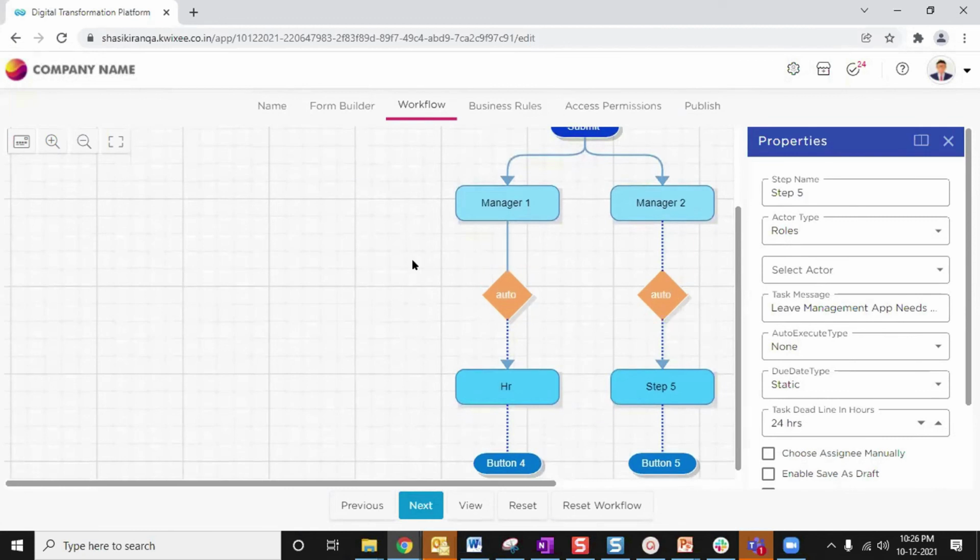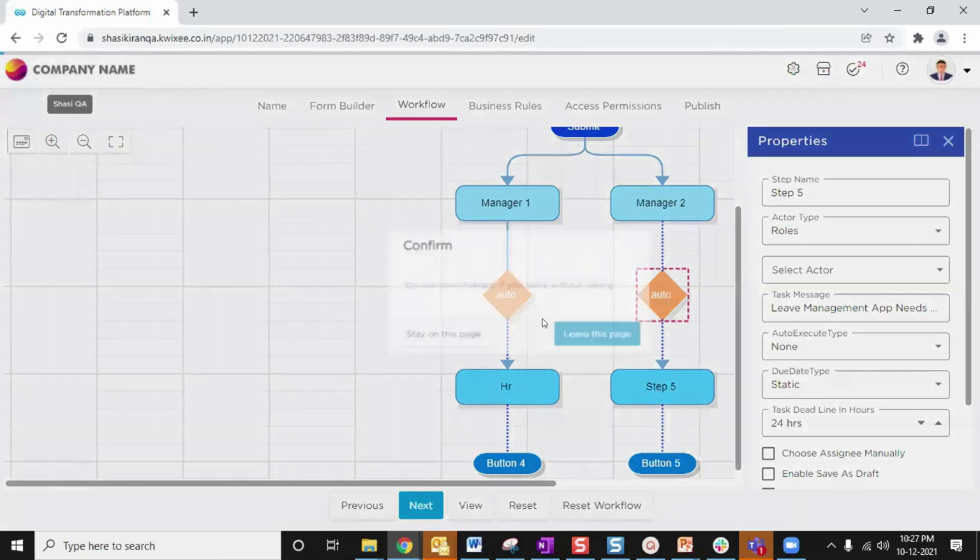So based on the conditions, I hope you got some insight about these conditional flows. When you want to automate any process according to a condition, that is possible in Quixy as well. So this is all about our app creation process in Quixy. I hope you understood the flow, how an app can be created in Quixy with a simple 6-step process.